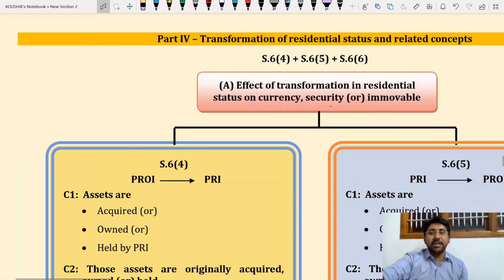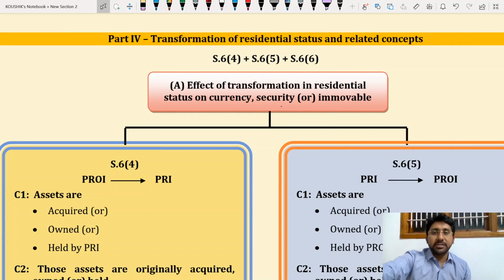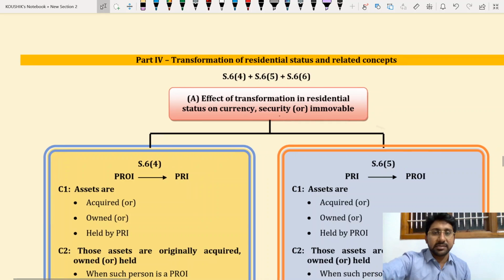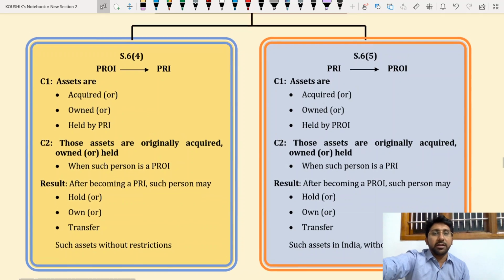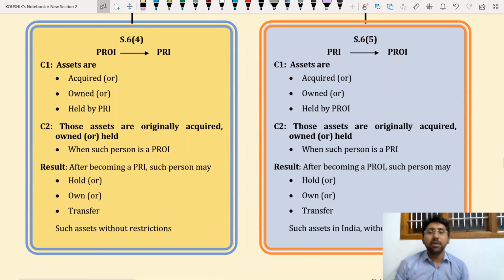Transformation of residential status and related concepts. Sections 64, 65 and 66: effect of transformation in residential status on currency, security and immobile property. Sir, what is this going on? Okay. Let us first understand the concept very clearly in detail. Section 64 and Section 65 of FEMA, what are these talking about? First, without looking at the screen, listen to my voiceover. Later you can read that. Don't pop your eyes out and look at the answer. You can't understand that directly.